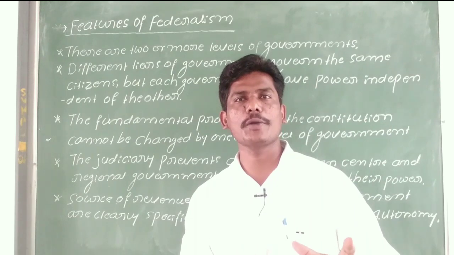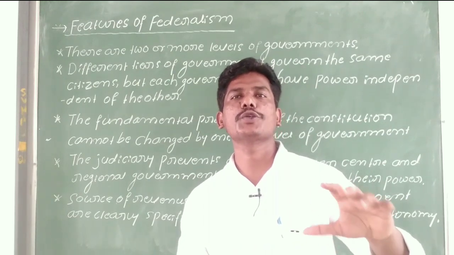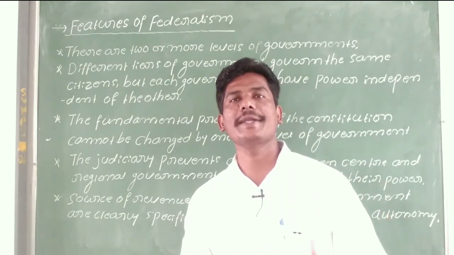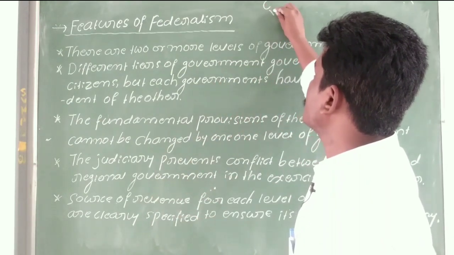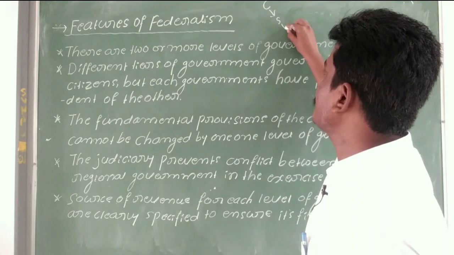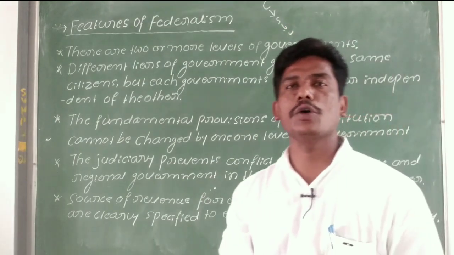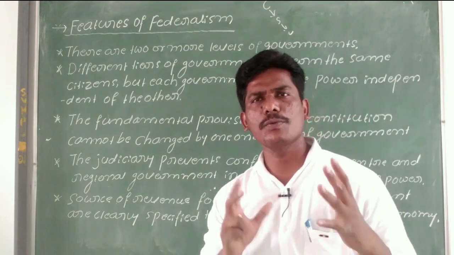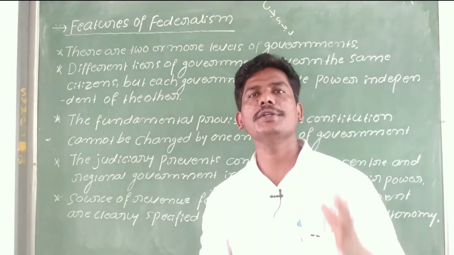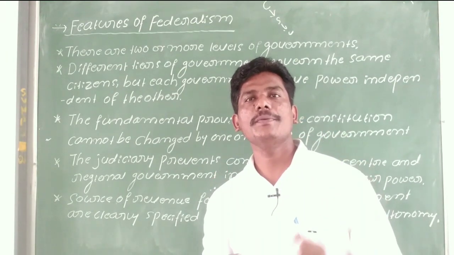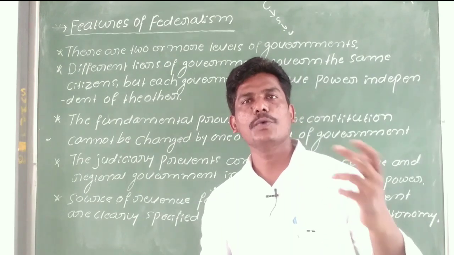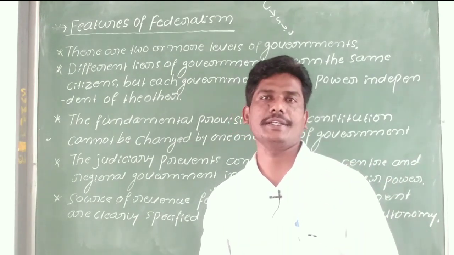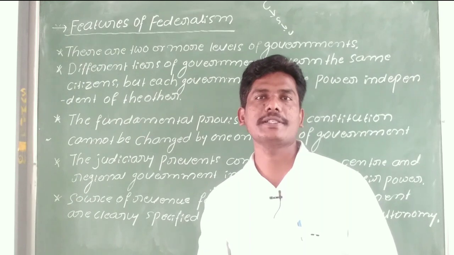In a federalism government there are more than two governments, for example central government, state government and local government. This is the key feature of federalism.